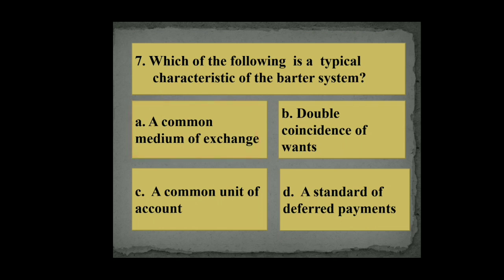Question number 7. Which of the following is a typical characteristic of the barter system? A. common medium of exchange, B. double coincidence of wants, C. a common unit of account, D. a standard of deferred payment. So the right answer is double coincidence of wants.